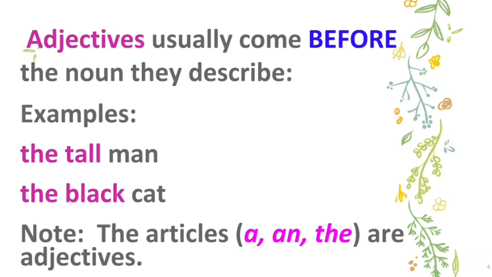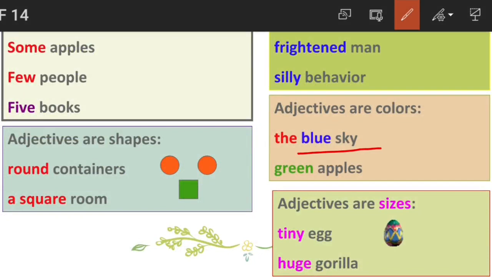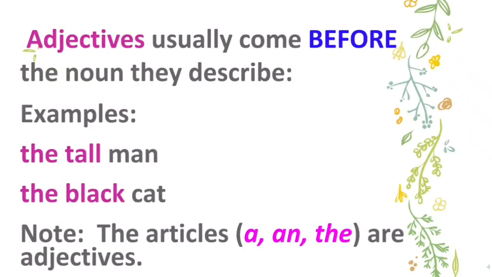Adjectives usually come before the noun they describe. Come means normally we use them before the noun they describe, we use the adjective before that word. You remember, look at all the examples: sky, apples, these are the nouns. The adjectives are describing these nouns, right? So these are all adjectives and they are used before the nouns they describe.